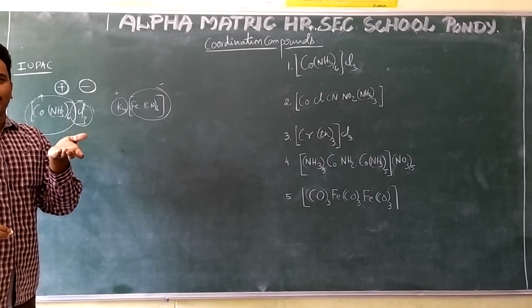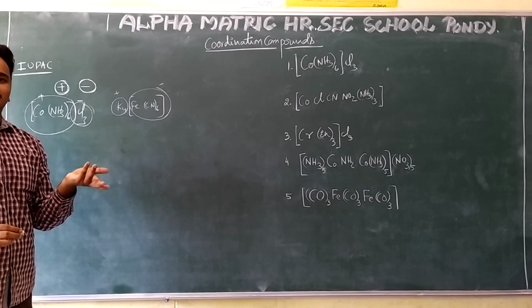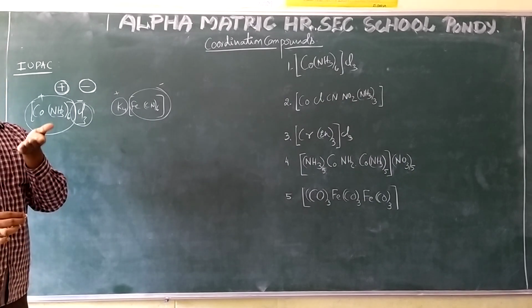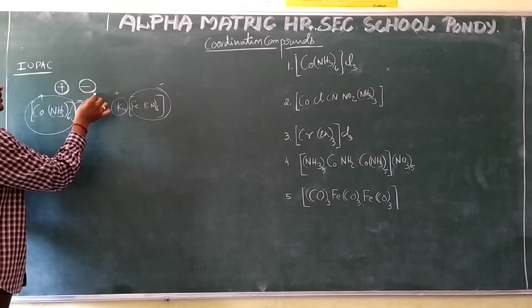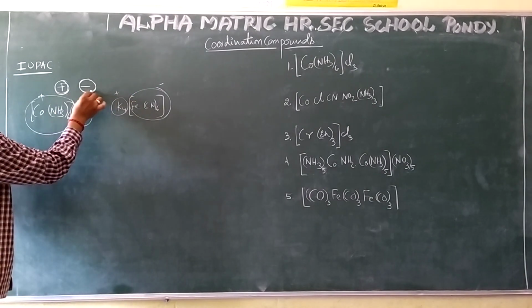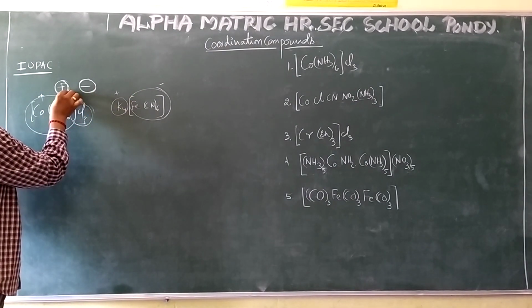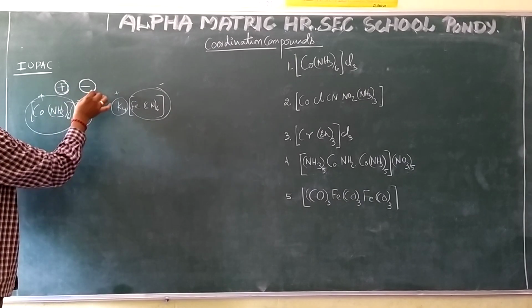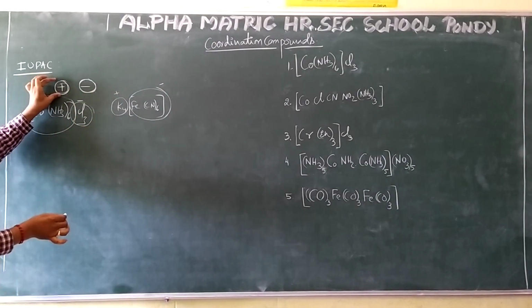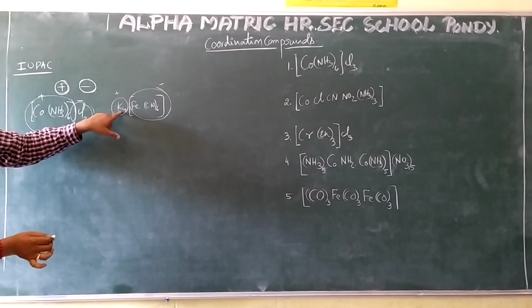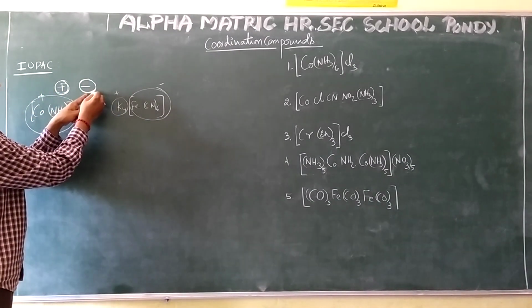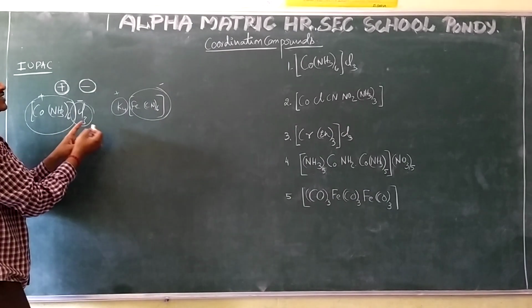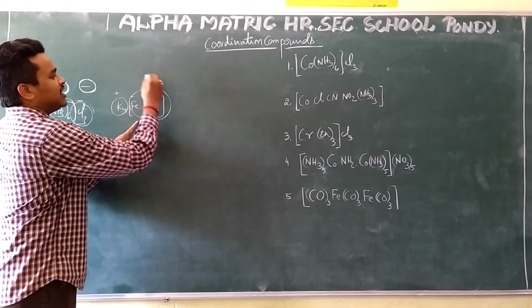For example, sodium chloride: first sodium comes, Na plus, then chloride, Cl minus. So whenever you write a name for a coordination compound, the cationic part comes first, then the anionic part. The cation may be a single atom, otherwise a coordination entity. The anion may be a single atom, otherwise a coordination entity.